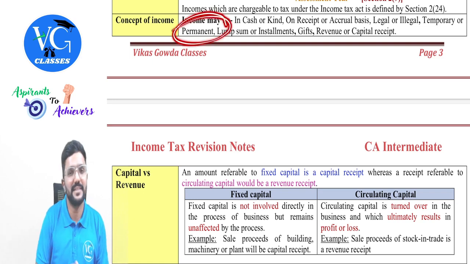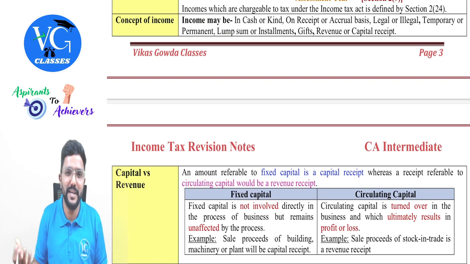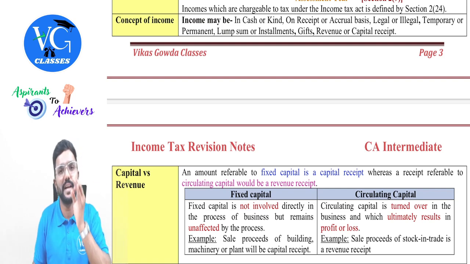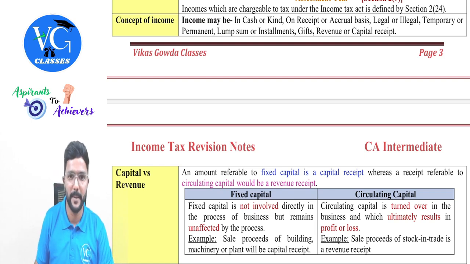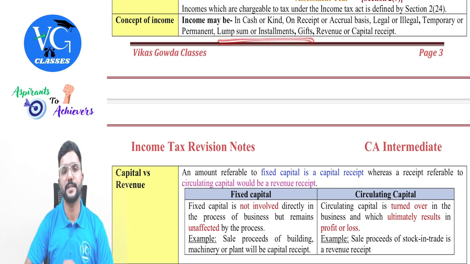Then permanent, guys, there is nothing permanent. We ourselves are not permanent, but still permanent means which we are earning regularly, like salary income, interest income, dividend income. Is it considered as income? Yes. Then lump sum or installment.